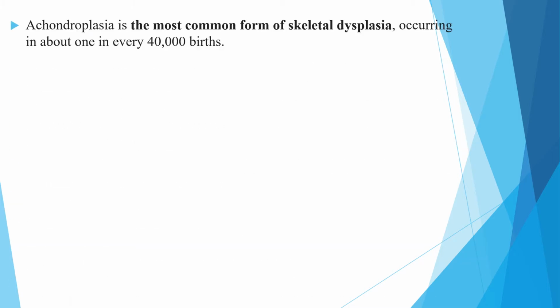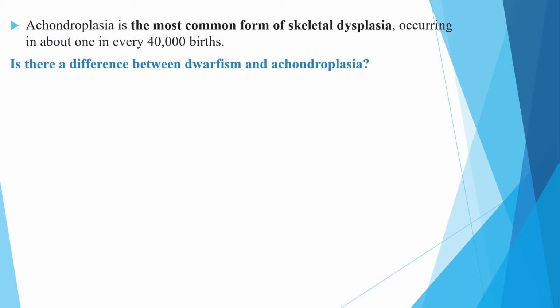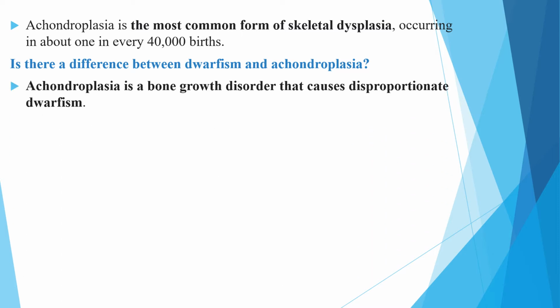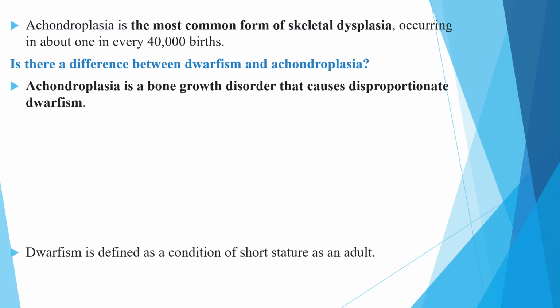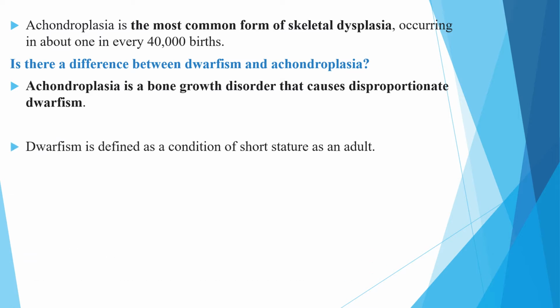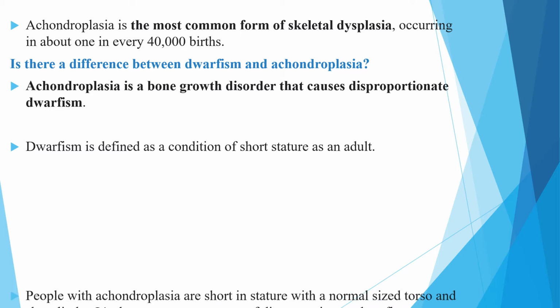Achondroplasia is the most common form of skeletal dysplasia, occurring in about 1 in every 40,000 births. Most of the time, people ask the question: is there a difference between dwarfism and achondroplasia? Yes, there is a difference. Achondroplasia is a bone growth disorder that causes disproportionate dwarfism. It is a part of dwarfism, which is due to bone growth disorder, and dwarfism is defined as a condition of short stature of any cause as an adult.